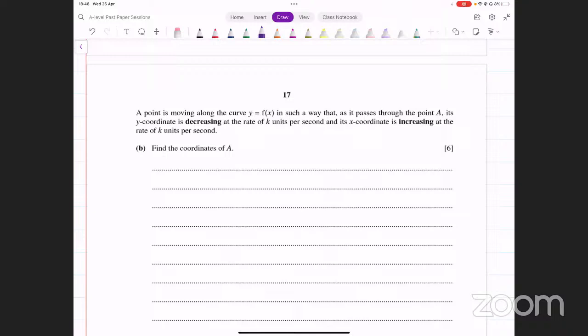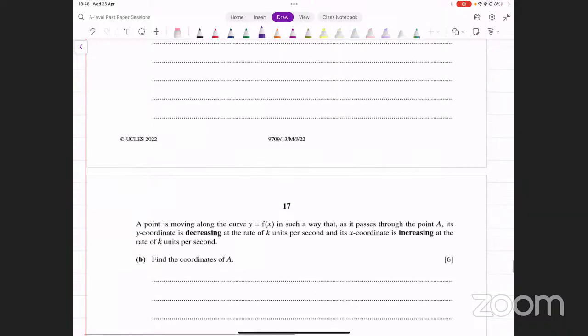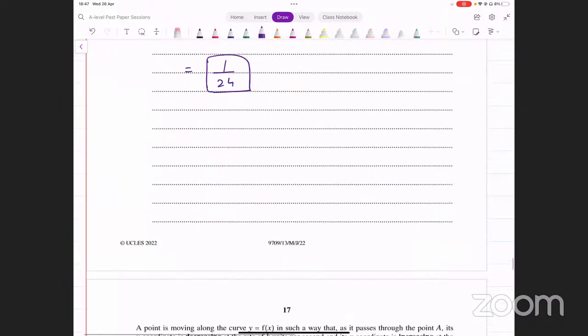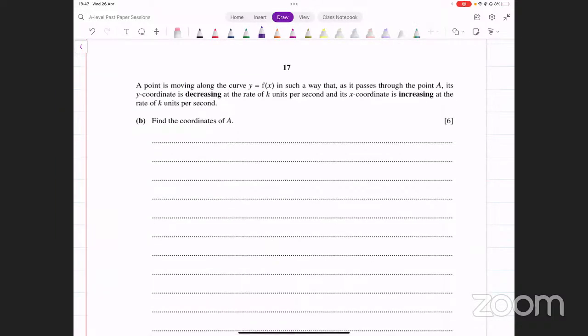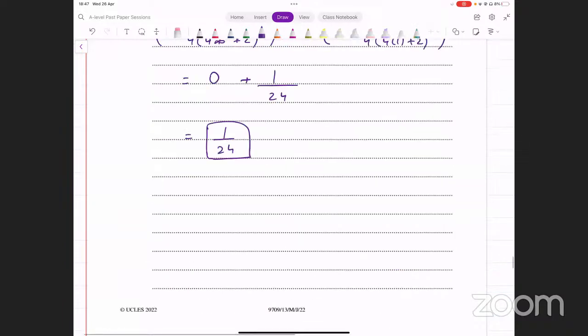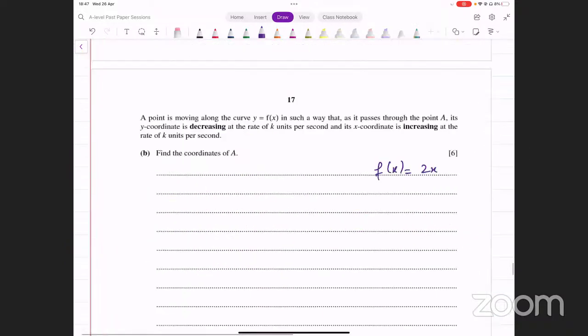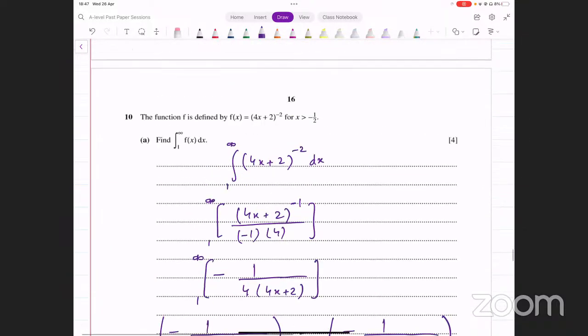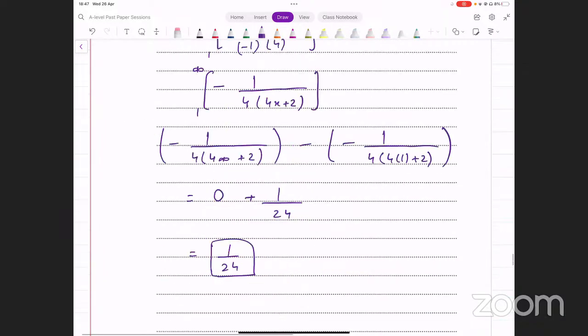All right, let's move on then. Let's move on to the second part of this question. First part is, we had this function and we integrated it and did this. Okay, now the second part says a point is moving along the curve y equals f of x. Now what was that curve? Let me just write that here. f of x was equal to 4x plus 2, whole raised to power minus 2. And the domain of this function is x greater than minus 1 over 2.